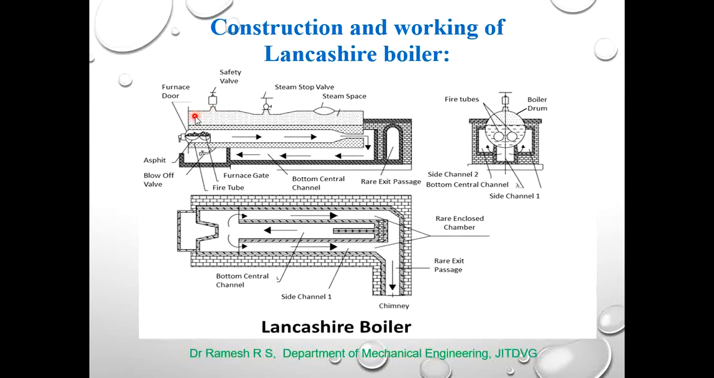The Lancashire boiler is a horizontal, internally fired, natural circulation fire tube boiler. The reason is that the boiler cell is mounted horizontally. The combustion of the fuel takes place inside the boiler cell. No external force is required for the circulation of water, and the flue gases pass inside the tubes. That's why it is a horizontal, internally fired, natural circulation fire tube boiler.